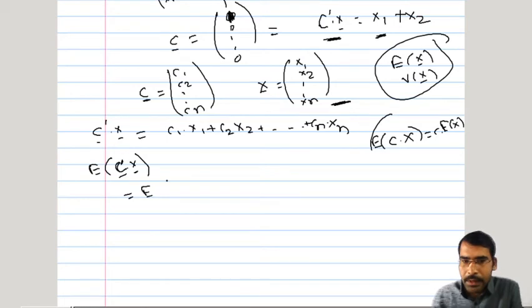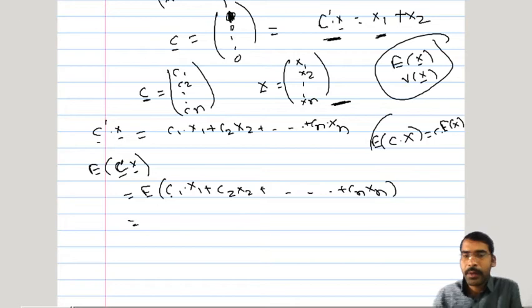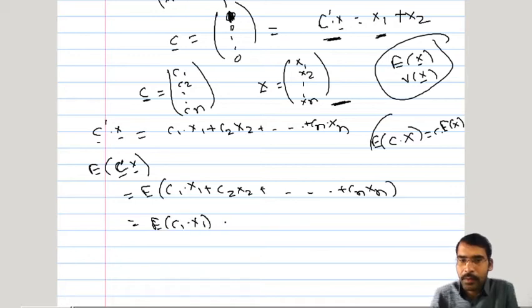So I will just expand this c prime x bar. C prime x bar is nothing but c1 into x1 plus c2 into x2 plus cn into xn. Now the linearity property of expectation you all know. So this expectation will be the same as the expected value of c1 into x1 plus the expected value of c2 into x2 plus the expected value of cn into xn. So expectation will be calculated component wise.